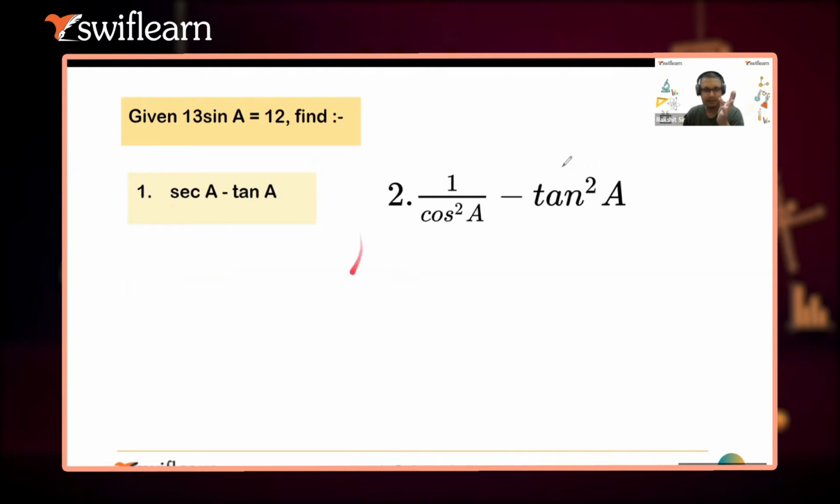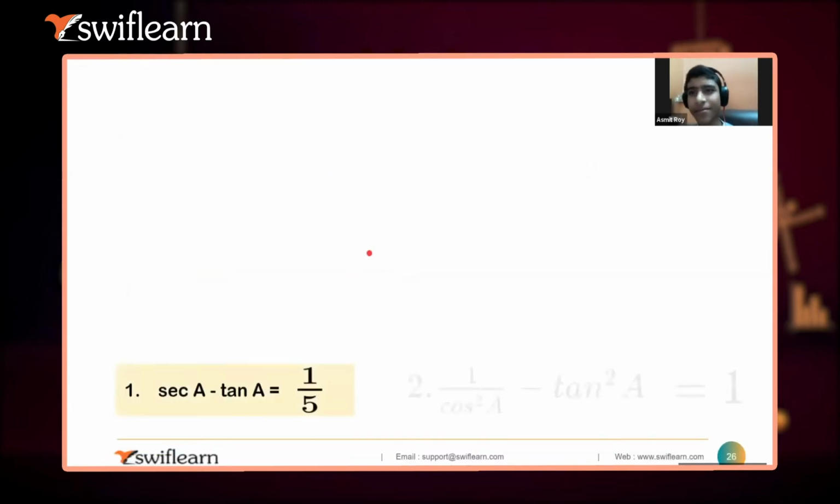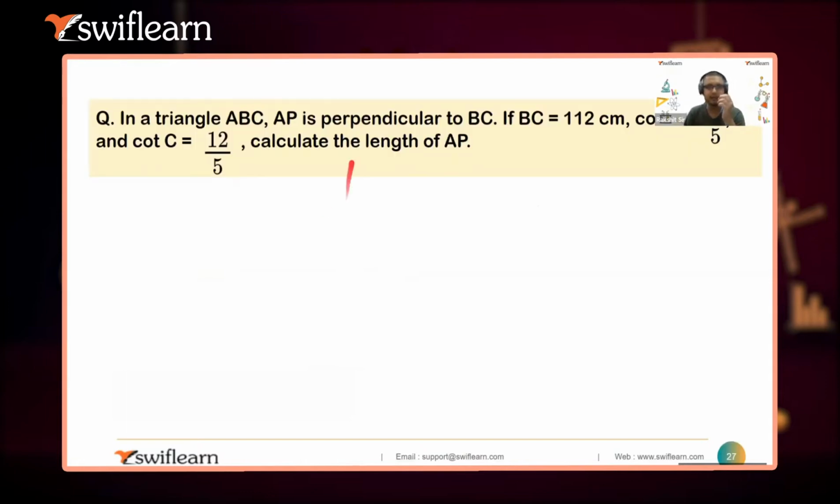So shall I skip that? Okay, I will skip that. That's for your practice only. So okay, let's do this question. Let's do this complete question.